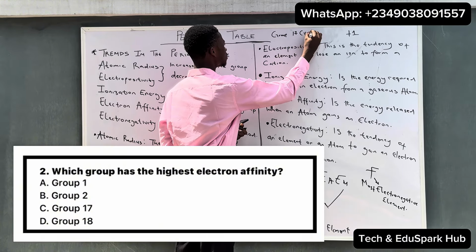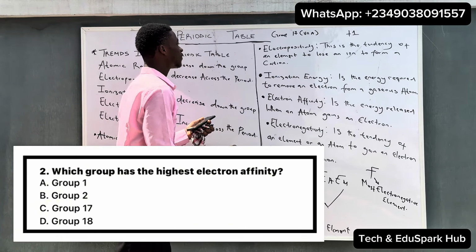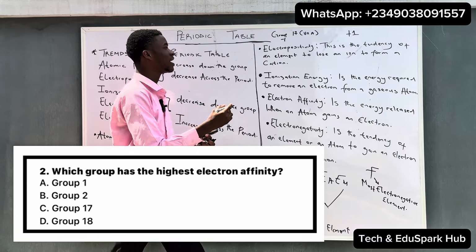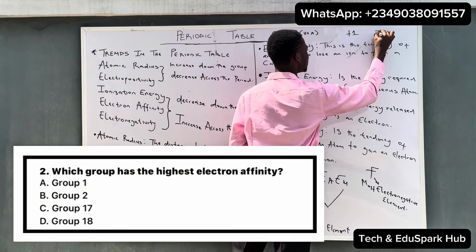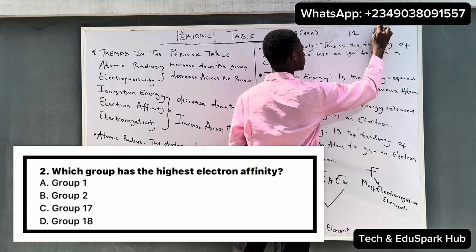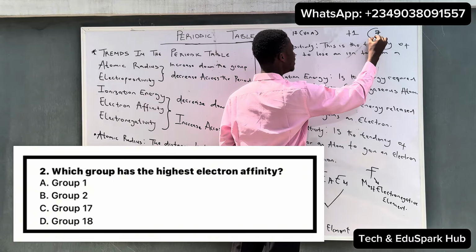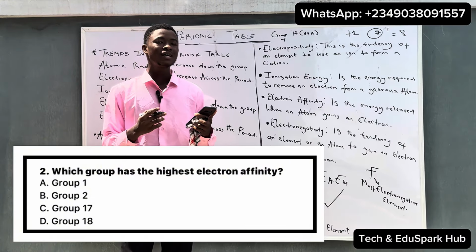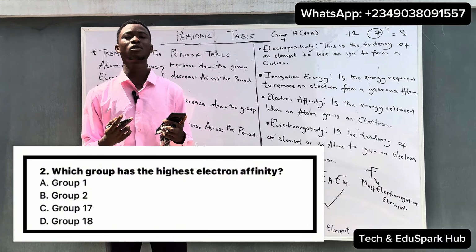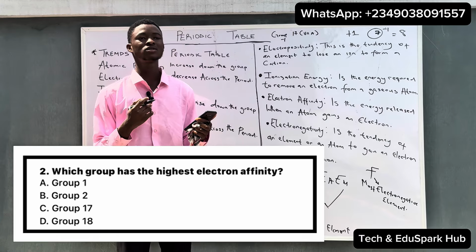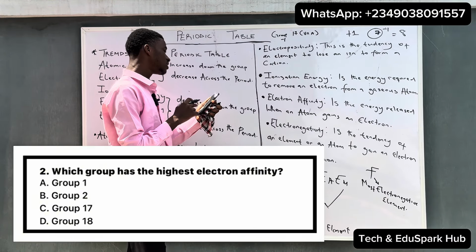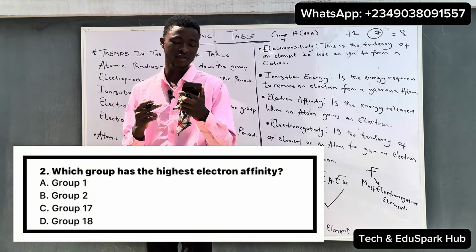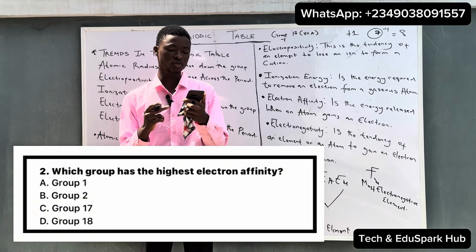group 7A, they tend to gain electron faster because their ion is always -1. So that -1 means they are gaining electron. Their electronic configuration is mostly ending with 7. So they need one to balance up their electronic configuration to make the octet true. So when they collect one electron, they become 8. So they are the group with the highest electron affinity because they always need one electron to make the octet configuration. So group 17, which is known as group 7A, is the group with the highest electron affinity. So option C is correct to this kind of question.